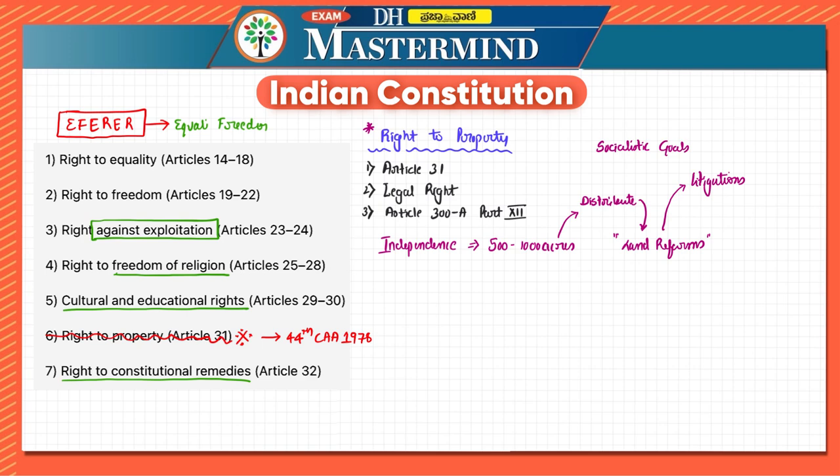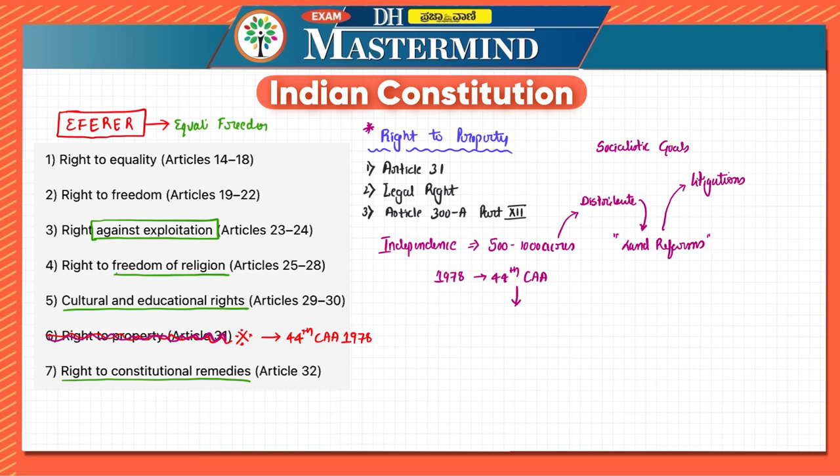And hence what happened is, in 1978, the government brought an amendment, which was the 44th Constitutional Amendment Act in 1978. This was enacted by Parliament, and it is not that it made changes only to the right to property. No, there were a lot of changes made by the 44th Constitutional Amendment Act and the 42nd Constitutional Amendment Act also.